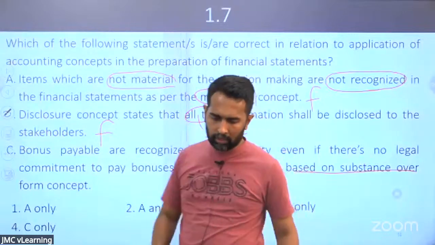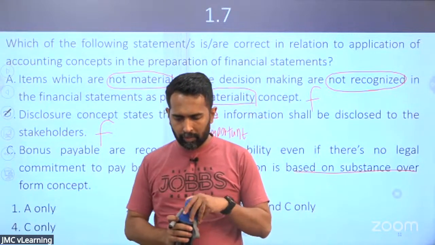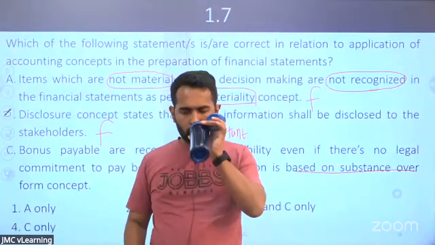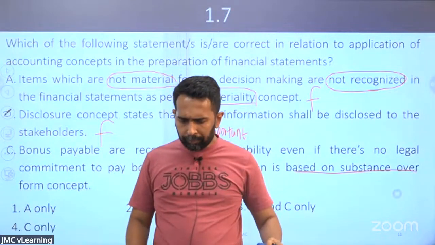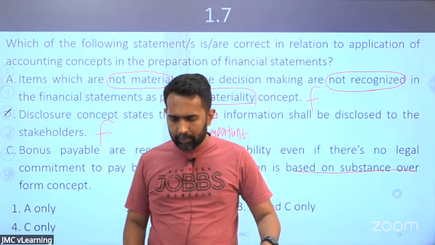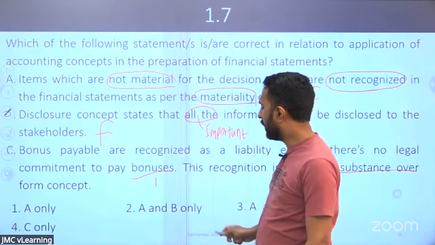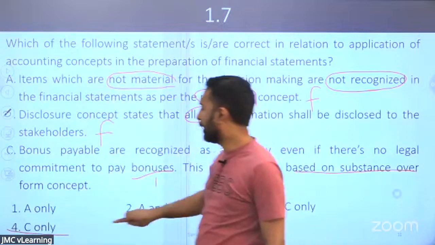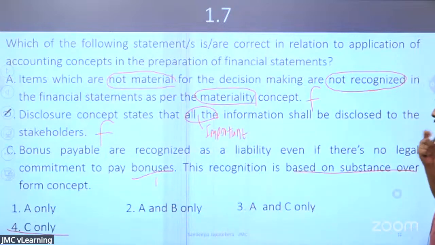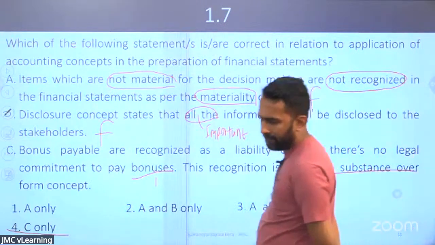True or false? Yeah, that's true. Last one is true. So what is the correct answer? C only. C only is the answer. Okay? Right? Good.